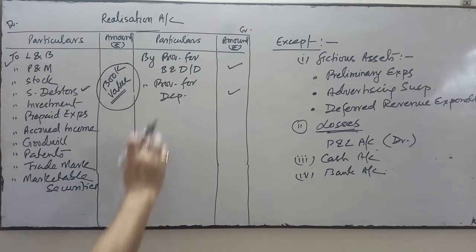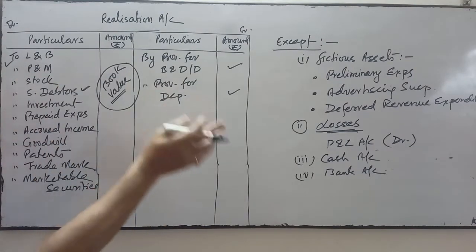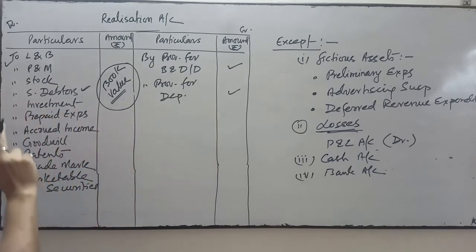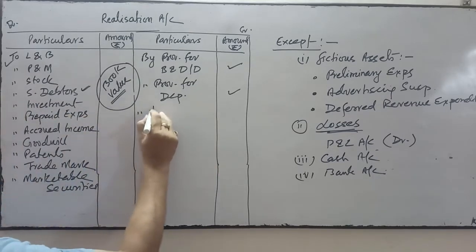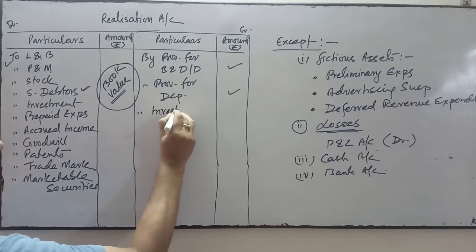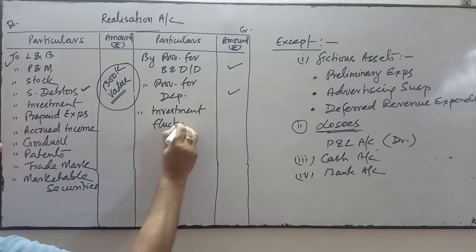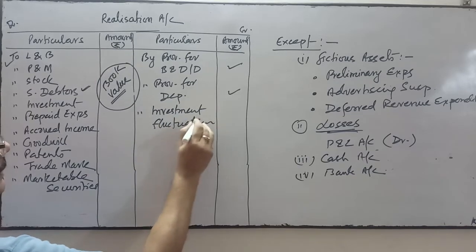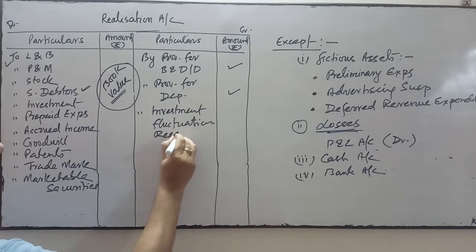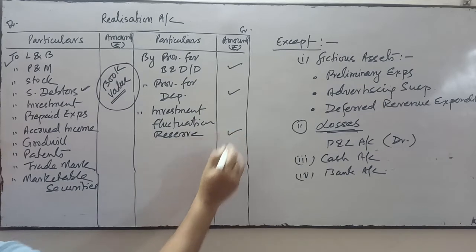Similarly, for investment, if an investment fluctuation reserve is given, that will be transferred to the credit side of realization account.